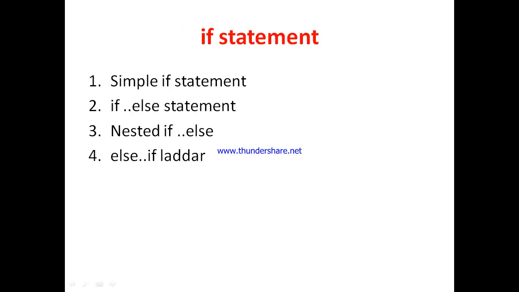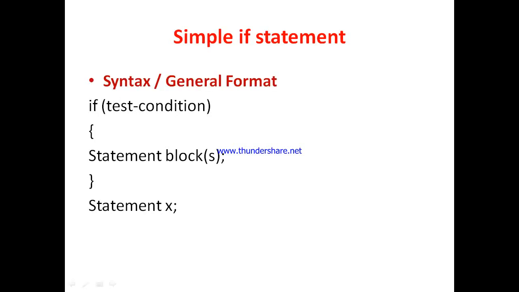Now let us see the if statement. The if statement has four types of control statements. First is the simple if statement. Second is the if else statement. Third is the nested if else statement. And the fourth is the else if ladder. These are the four if statements, and we have to see all of them in detail. So let us see first the simple if statement.